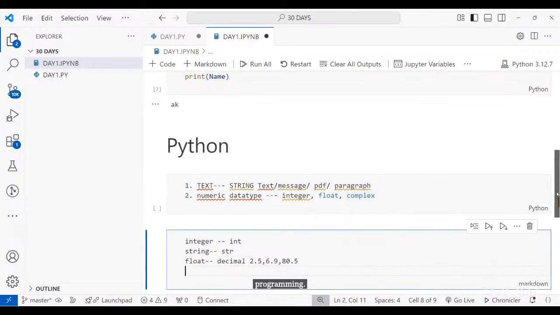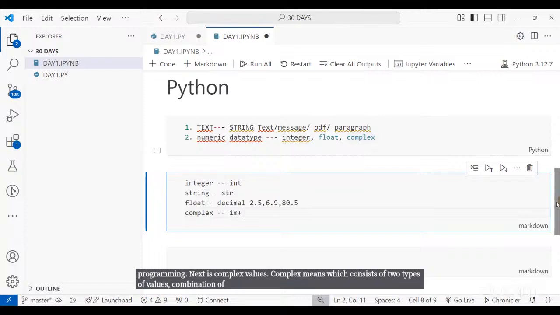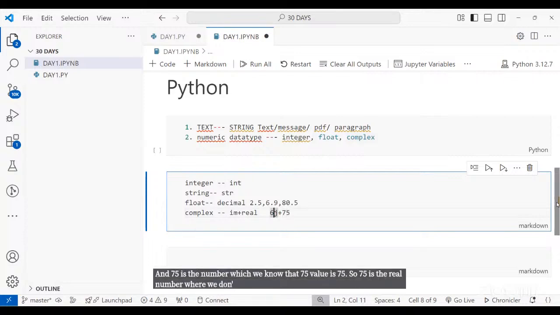Next is complex values. Complex means which consist of two types of values, a combination of imaginary number plus real number. Imaginary number means, let's say I'm writing 6j plus 75. It means we don't know the value of j, therefore we are calling it an imaginary number. And 75 is the number which we know, that 75 value is 75. So 75 is the real number, where we don't know the j value. Generally, we don't use these kinds of complex numbers.